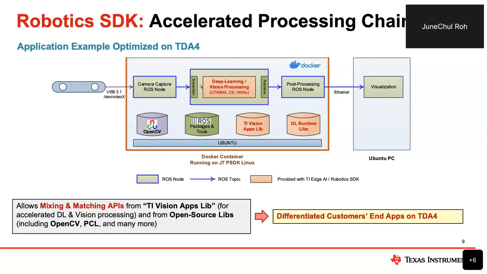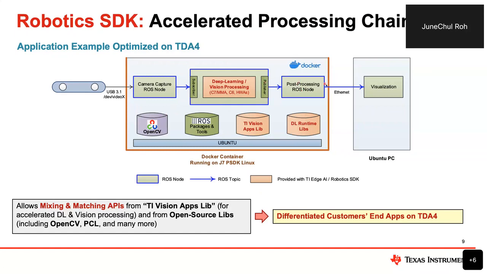And then in the following chain, let's say we have a deep learning for object detection and semantic segmentation and other post-processing and other things. These can be offloaded to our C7x MMA and DSP and hardware accelerator through the Vision Application Library and or deep learning runtime libraries. And then the post-processing can, for example, run on the ARM core using, for example, the open source libraries, which include OpenCV and PCL, and other libraries as well.